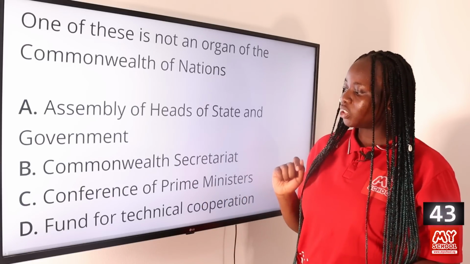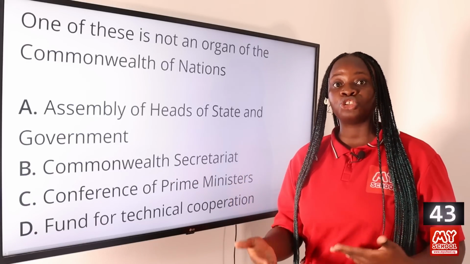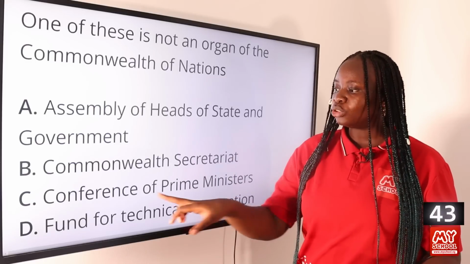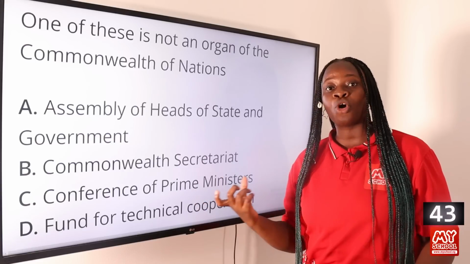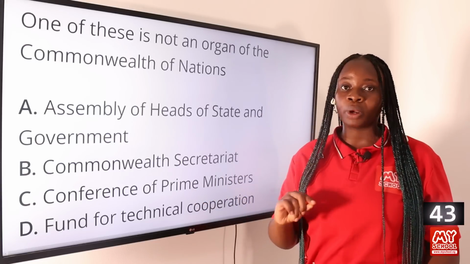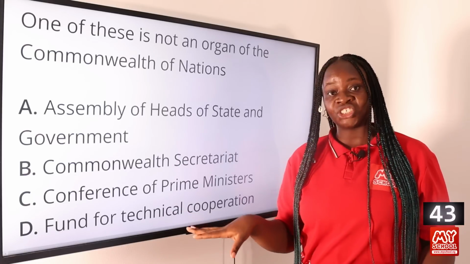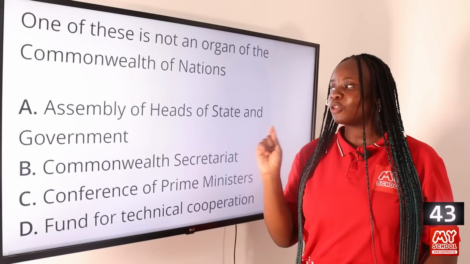The Commonwealth Secretariat is the secretariat that is in charge of the day-to-day administration of the Commonwealth of Nations. They help to implement policies made during the Conference of Prime Ministers. The Conference of Prime Ministers is made up of all the prime ministers that belong to the Commonwealth of Nations. Then the Fund for Technical Cooperation is one of the agencies within the Commonwealth. So the answer to this question is option A, Assembly of Heads of States and Governments.